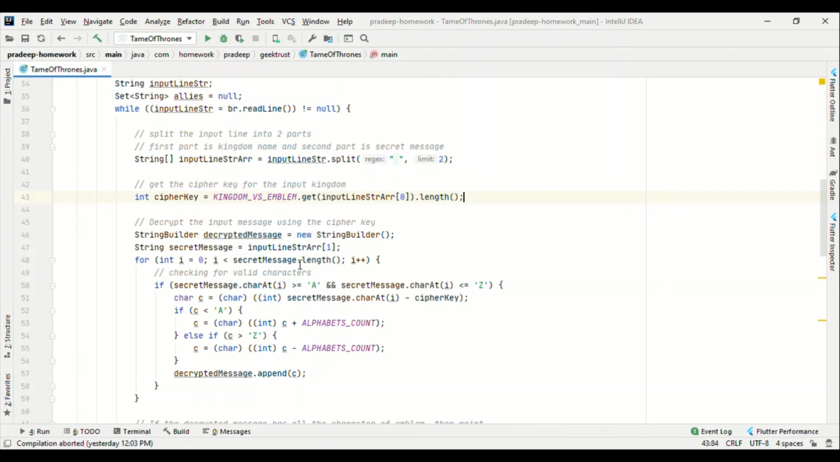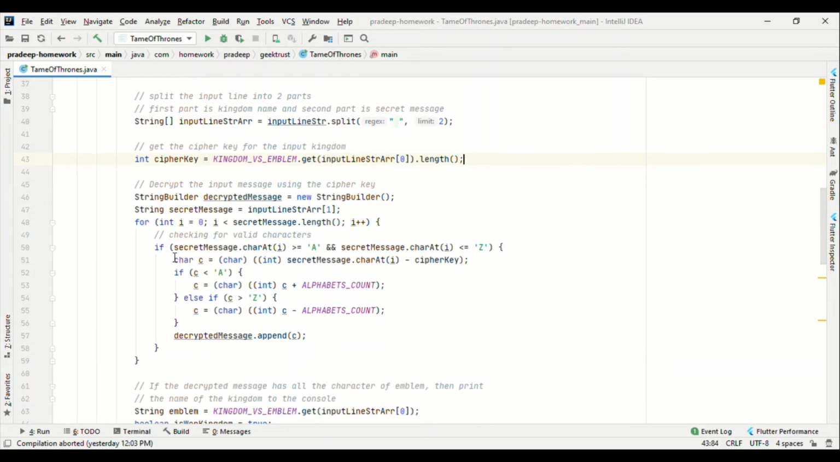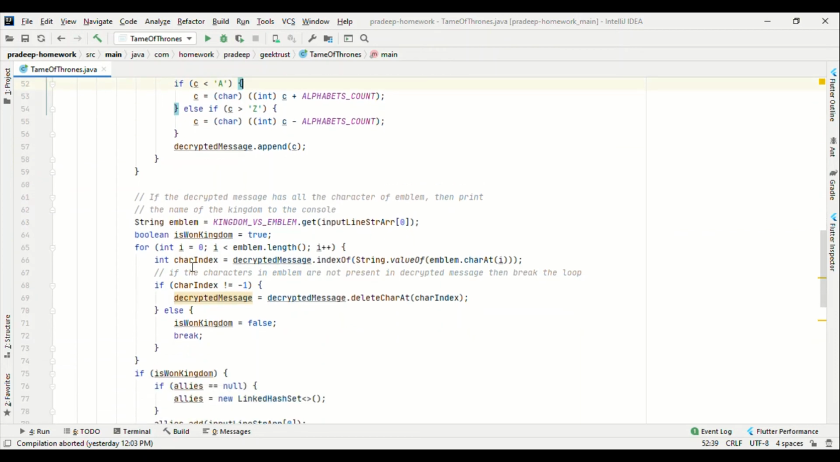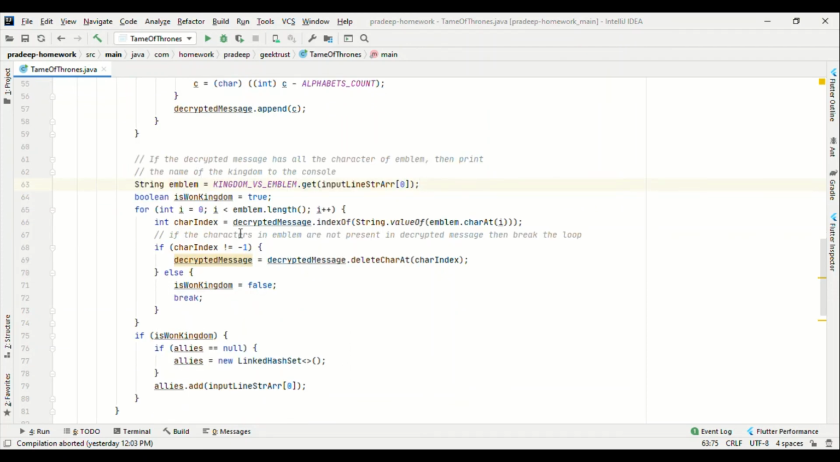Then the next step is decrypting. In decryption, we do the reverse of encryption. In encryption, the cipher key is added to each character in the original message, so in decryption we subtract the cipher key from each character in the encrypted message. Then we get the decrypted message. After getting it, we check if the decrypted message has all the characters present in the emblem. Only then is it considered that he gets support from that kingdom. If it is a valid ally, we add that ally to the list of allies.